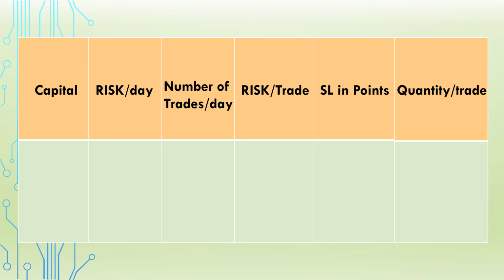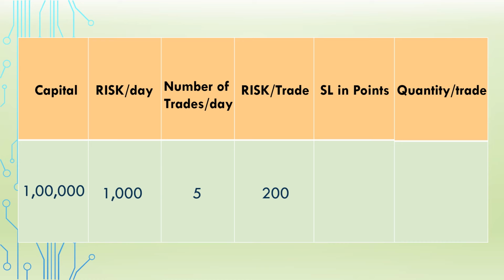Let us understand this with an example. I'm assuming a capital of 1 lakh rupees in this, and the risk per day I'm going to take is 1% of my capital. It will come to 1000 rupees. And to calculate the risk per trade, you should know the number of trades you are going to take on that particular day. You should know the number of trades as well, to avoid overtrading. So it will be 5 trades per day as per my rules. The risk per trade will come as 1000 divided by 5, it will be 200 rupees.